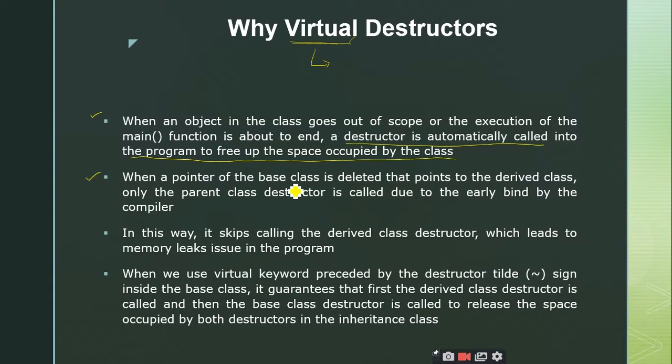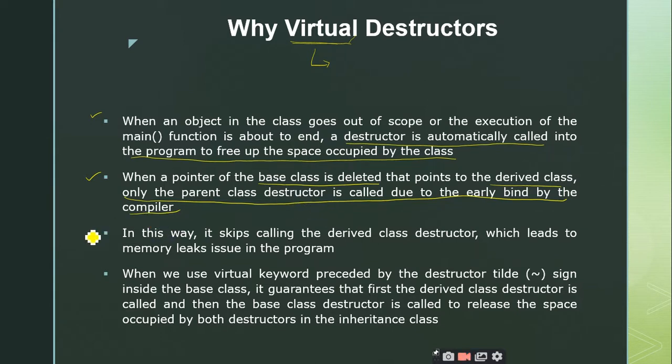So when a pointer to the base class that points to the derived class is deleted, only the parent class destructor is called due to early binding. If you are not using the virtual keyword, it leads to early binding. When you use early binding, even though the base class pointer is referring to the derived class, only the base class destructor will be invoked. We will see it with an example in the next slide.